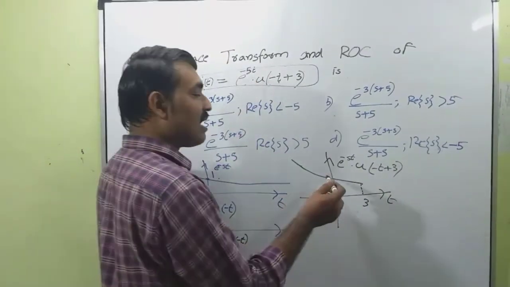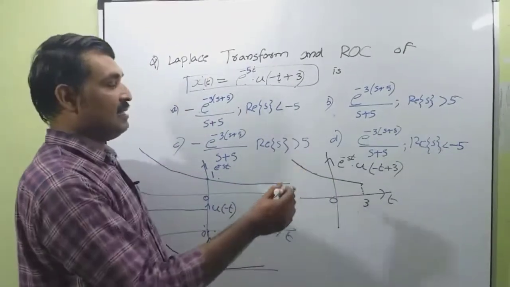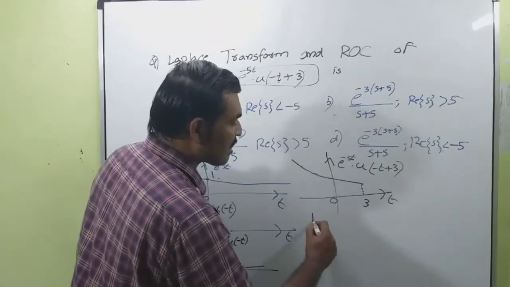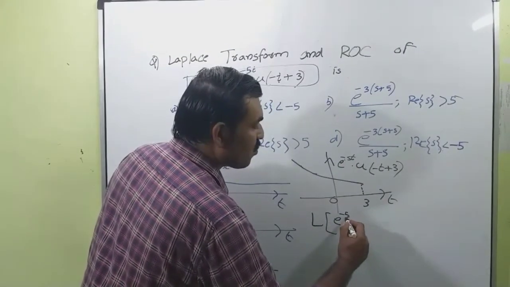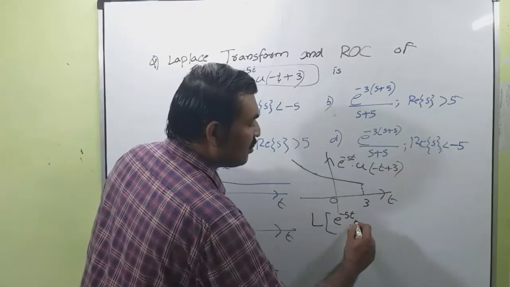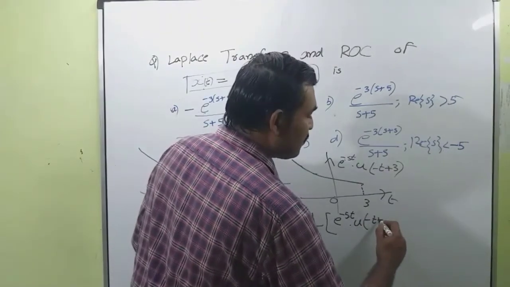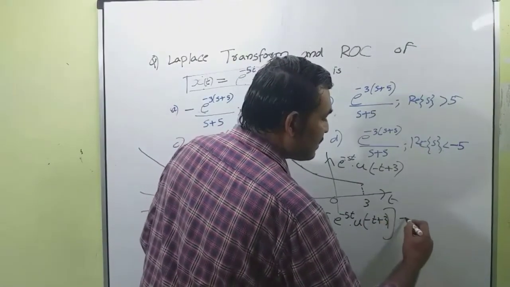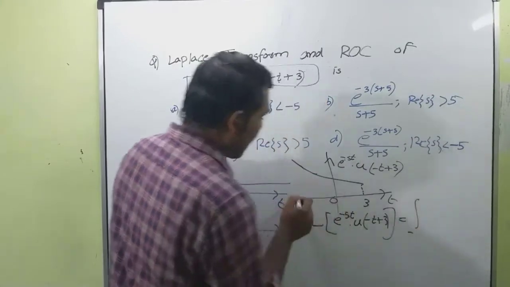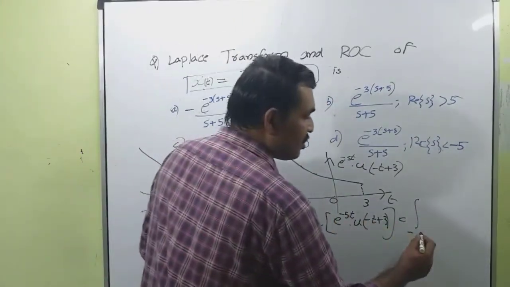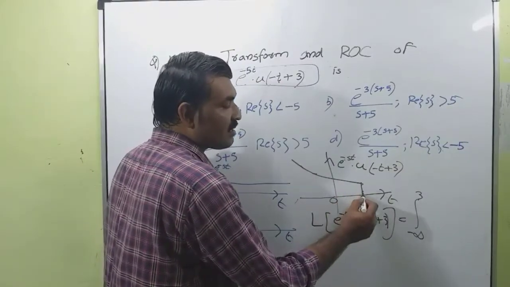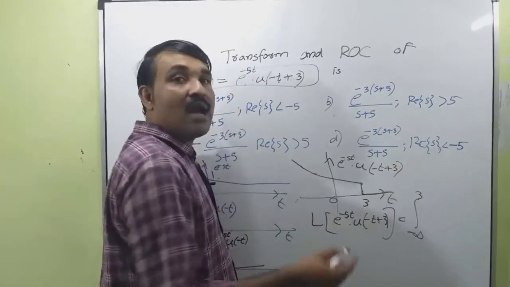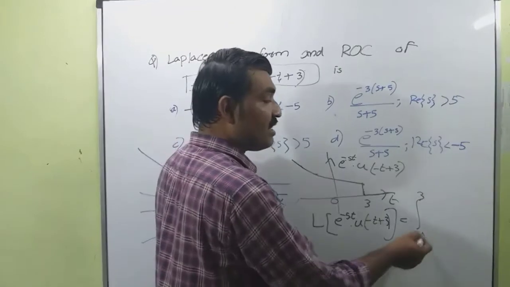Now we want to find the Laplace transform of this signal. That is, the Laplace transform of e raised to minus 5t into u of minus t plus 3, which is equal to the integral from minus infinity to 3. After t equal to 3, the value of the signal is 0. So we have to integrate from minus infinity to 3.